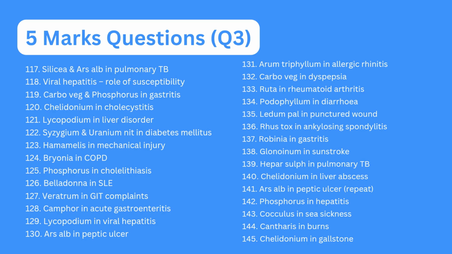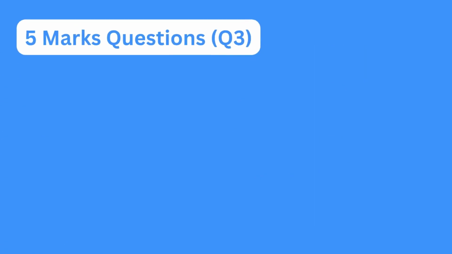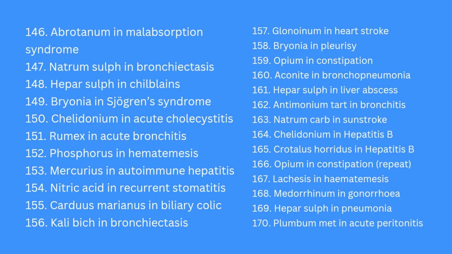glonoinum in sunstroke, hepar sulph in pulmonary TB, chelidonium in liver abscess, phosphorus in hepatitis, cocculus in seasickness, cantharis in burn, chelidonium in gallstone. Then abrotanum in malabsorption syndrome, natrum sulph in bronchiectasis, hepar sulph in chilblains, bryonia and chelidonium in acute cholecystitis, rumex in acute bronchitis, phosphorus in hematemesis, mercurius in autoimmune hepatitis, nitric acid in recurrent stomatitis, Chelidonium majus in